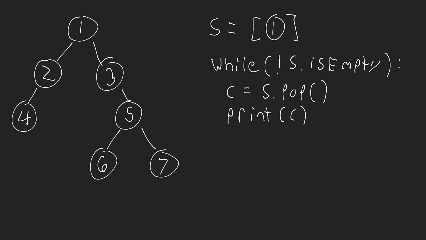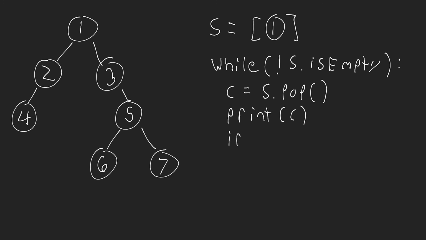And now we are going to push the left and right child onto the stack. Now the order in which we push this is important. So we need to decide, do we want to traverse right first or left first? Now, in my case, I'm going to traverse right first, but you can do this in any order that you want, okay?